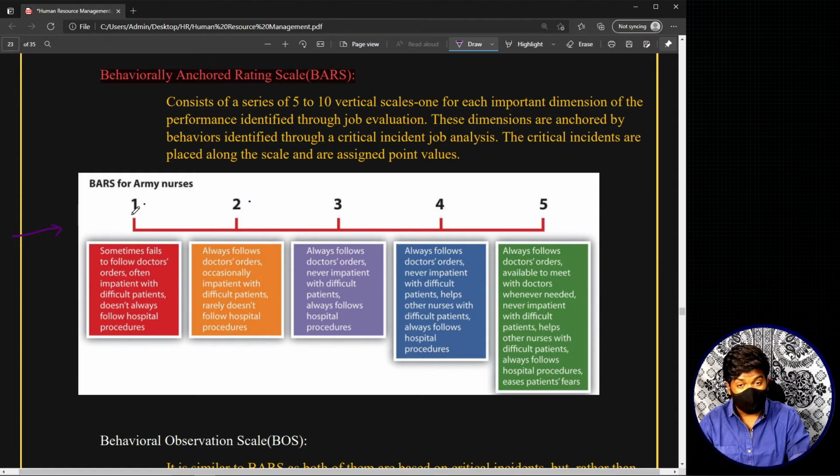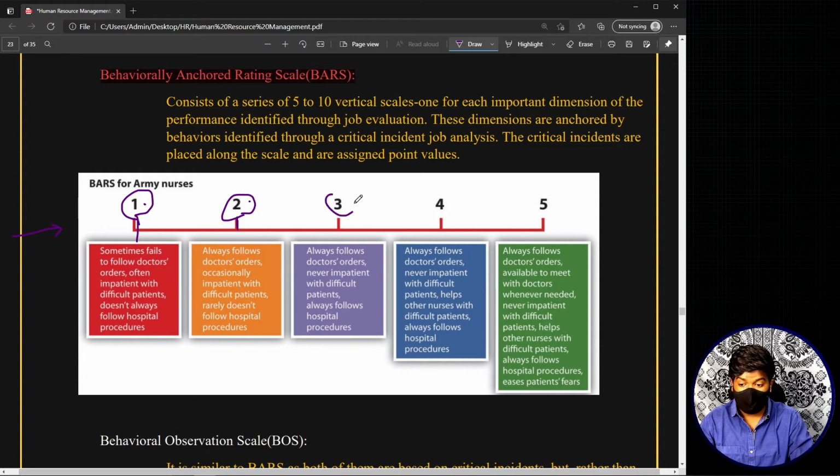On the first pointer, that means for the rating of 1, I have included the behavior: sometimes fails to follow doctor's orders, often impatient with difficult patients, doesn't always follow hospital procedures. This is the behavior I have assigned to pointer number 1 in this scale. Now let's consider pointer number 2: always follows doctor's orders, occasionally impatient with difficult patients, rarely doesn't follow a hospital procedure. This is the detailedly explained behavior I have associated with point number 2.